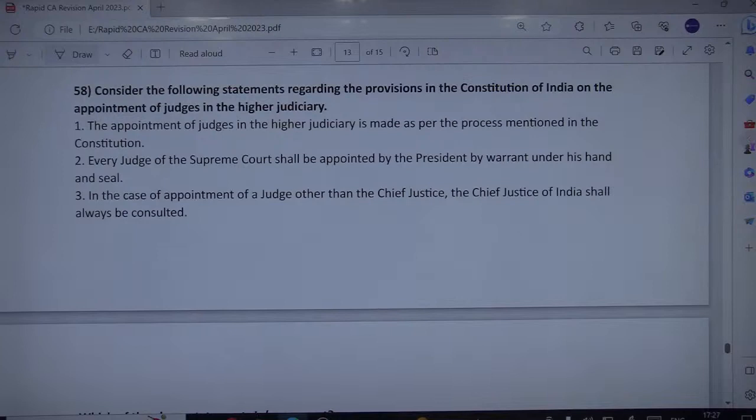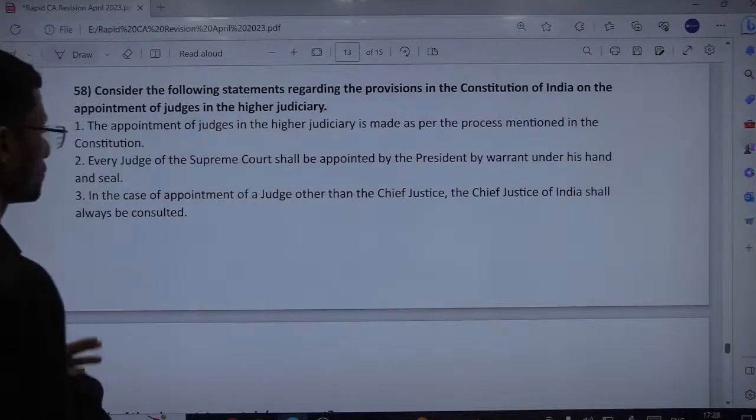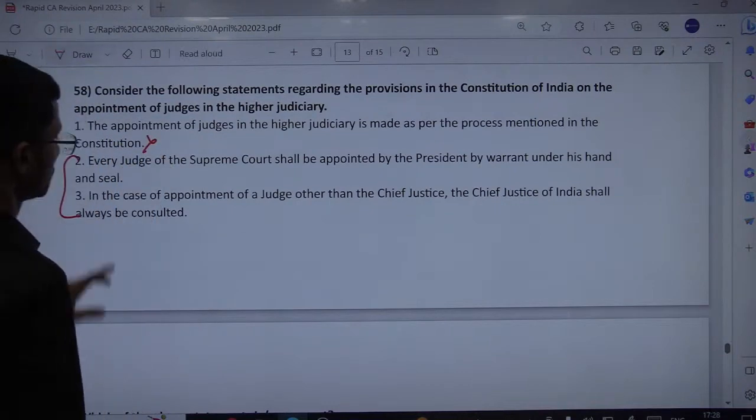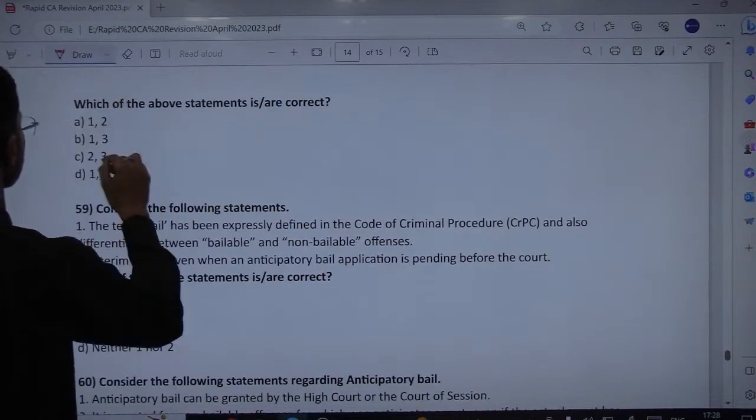Article 124 clause 2 and 217 of the Constitution deal with the appointment of judges to the Supreme Court and High Courts respectively, but the Constitution does not lay down any process for making these appointments. Rather, this has been left to the President under Article 124 clause 2, which says that every judge of the Supreme Court shall be appointed by the President by warrant under his hand and seal, provided that in case of appointment of a judge other than the Chief Justice, the Chief Justice of India shall be consulted. Fine. So that's why the first is not correct, because there is no such procedure mentioned in the Constitution. This statement can confuse us. Second and third are correct. Fine. So one is wrong. Only correct here are 2 and 3.